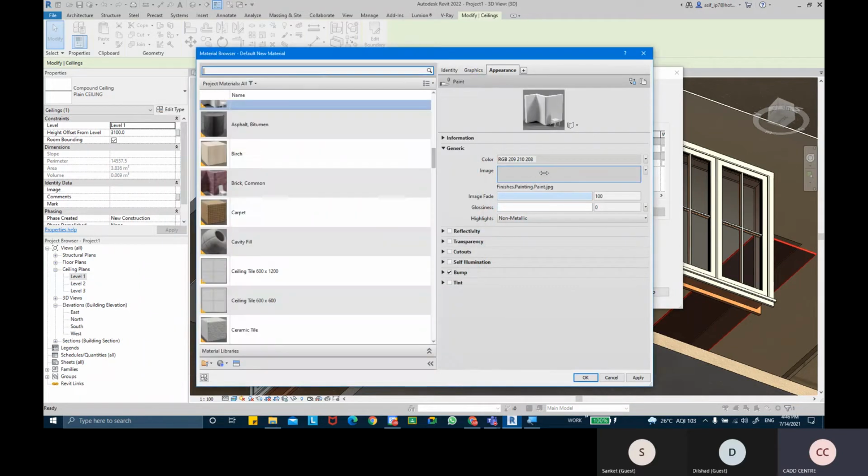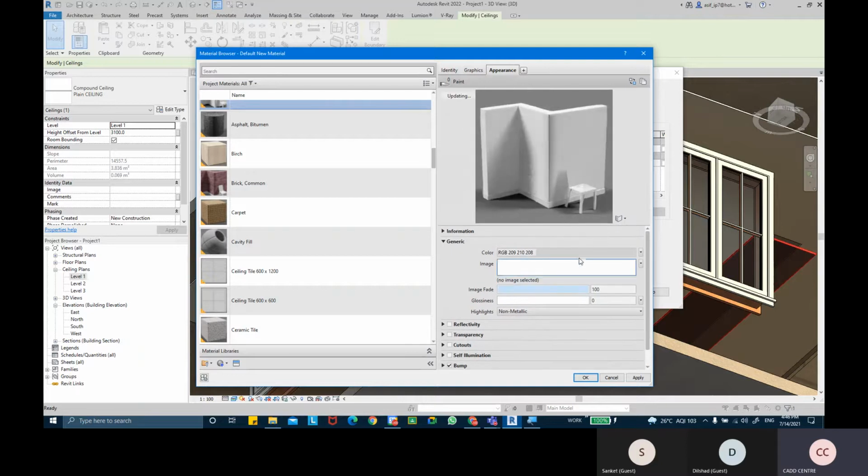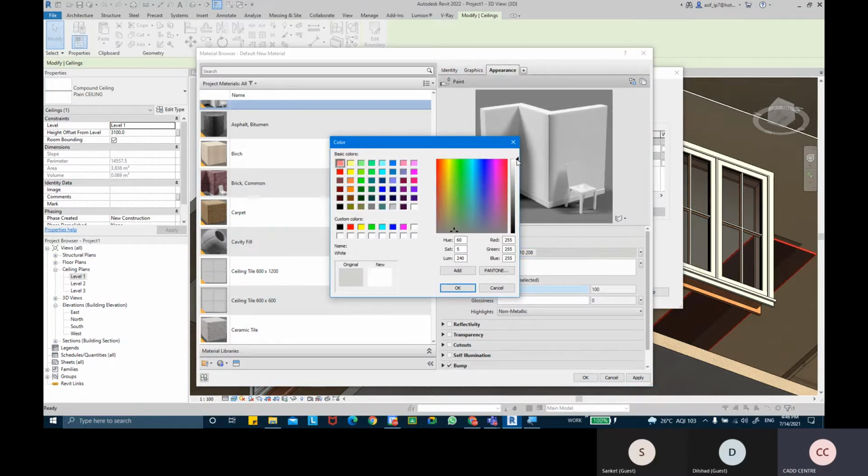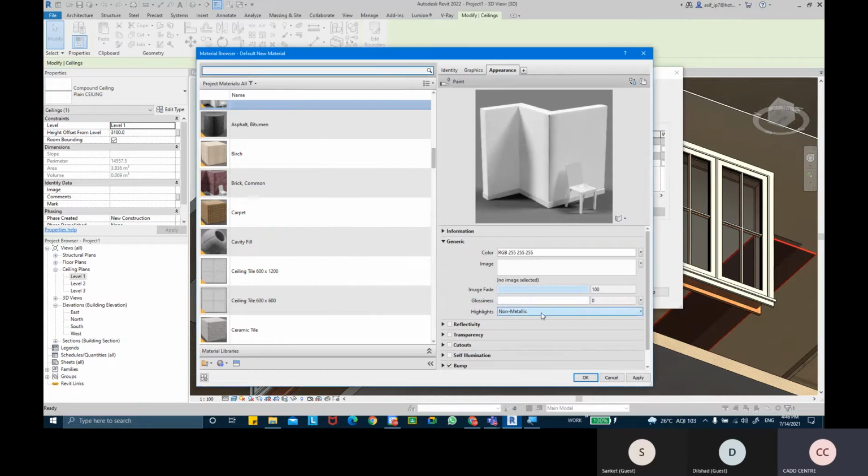And that's an image. But I don't want that image, so I'm going to remove that image. I'm going to just use the color. And it's not really white also, so I'm going to make it white. It's going to be really white. Okay.